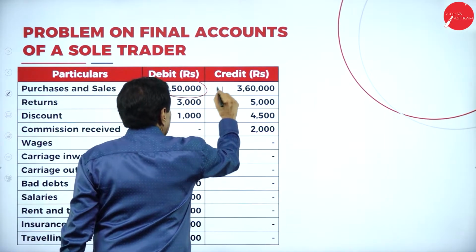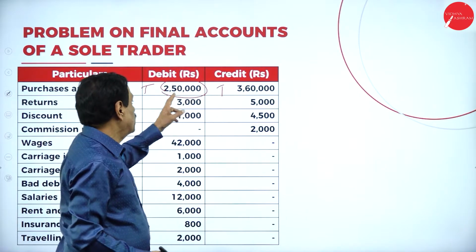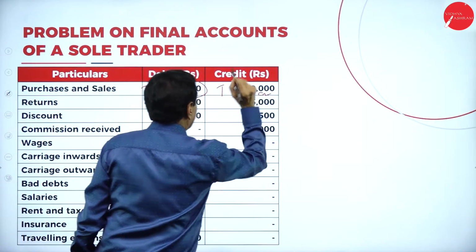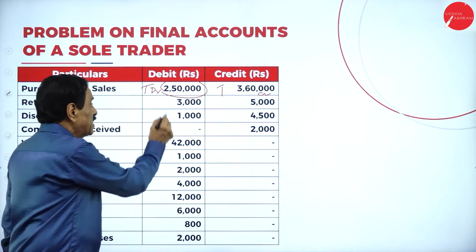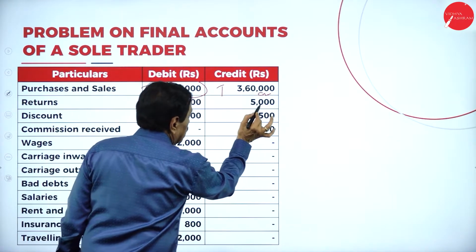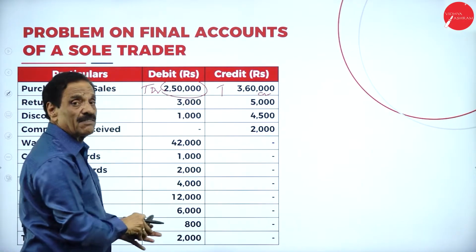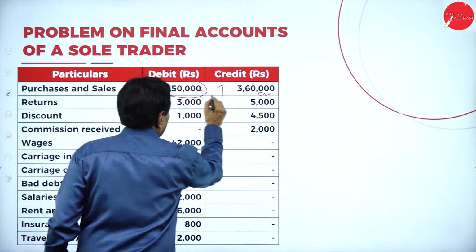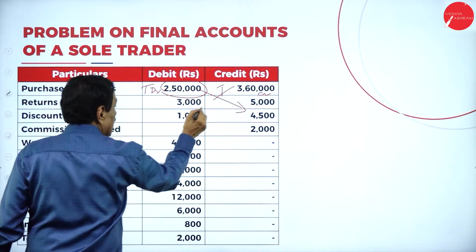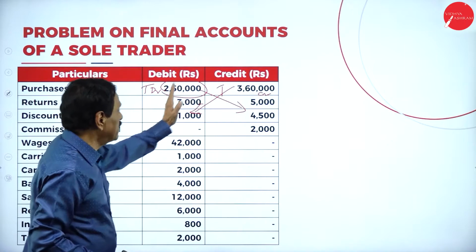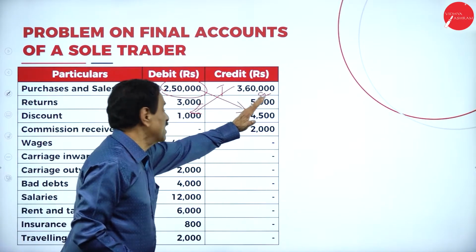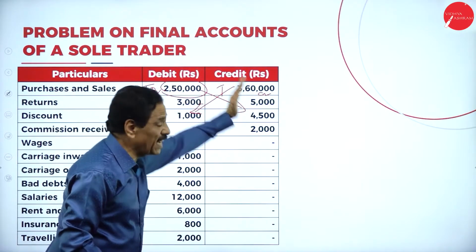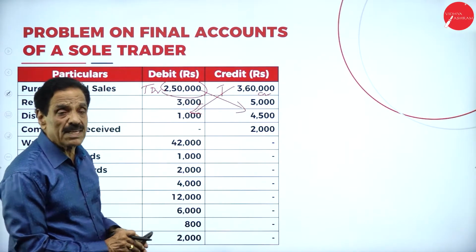Sales will come under trading account. This will come on the credit side. This will come on the debit side. Trading account, debit side. Trading account, credit side. Then returns. See that purchases, purchase return, sales, sales return. I will explain. This is your purchase return. This is your sale. This is sales return. So purchase return, sales return. That will come in the trading account.